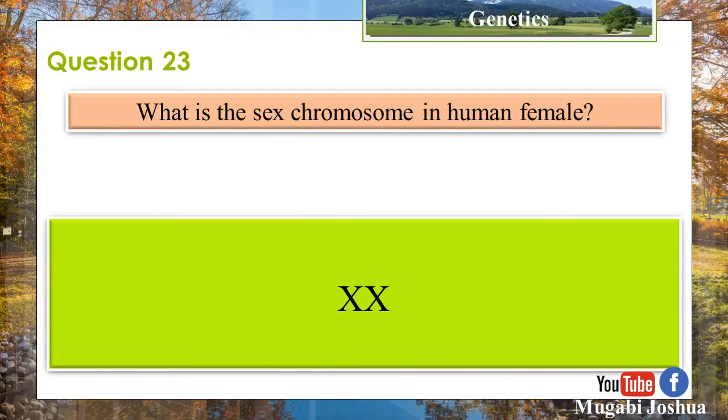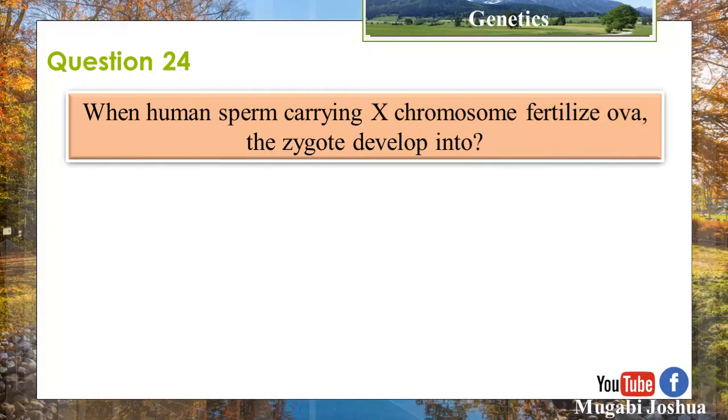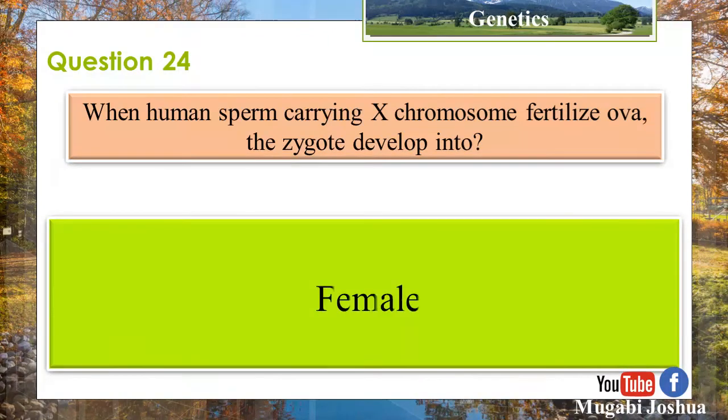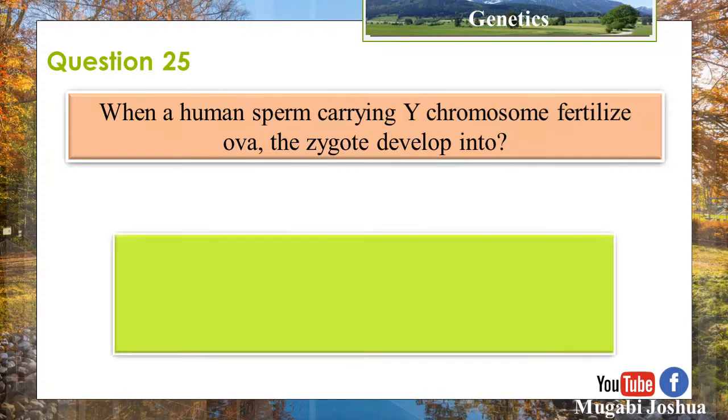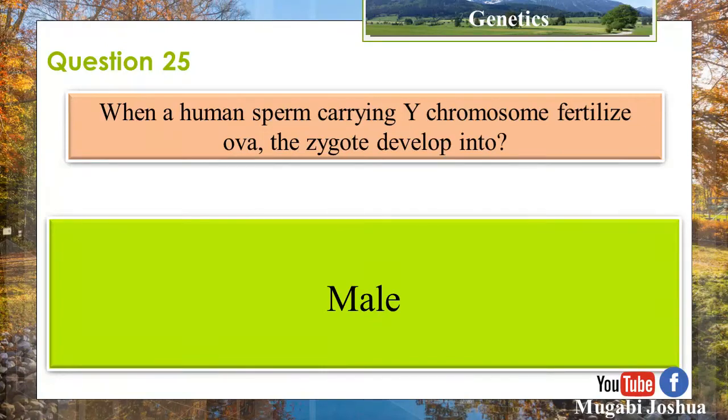XX. Question 24. When a human sperm carrying X chromosome fertilizes an ovum, the zygote develops into a female. Question 25. When a human sperm carrying Y chromosome fertilizes an ovum, the zygote develops into a male.